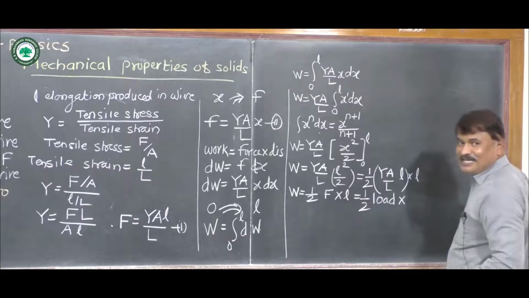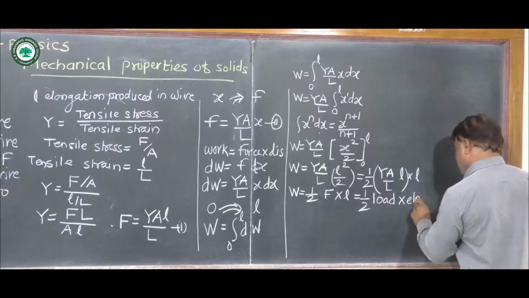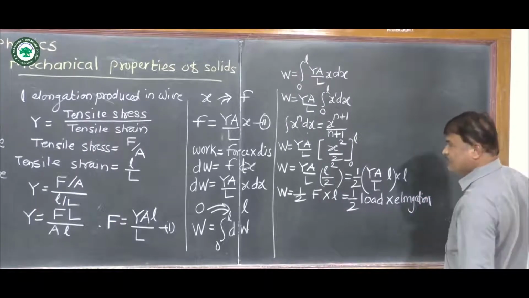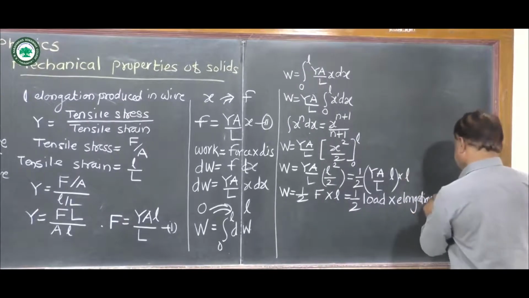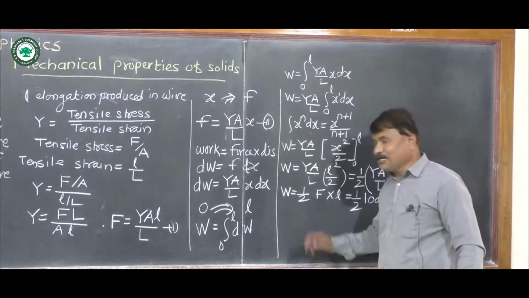Small l is extension or elongation, into elongation. So this is equation 3, which gives us work done.